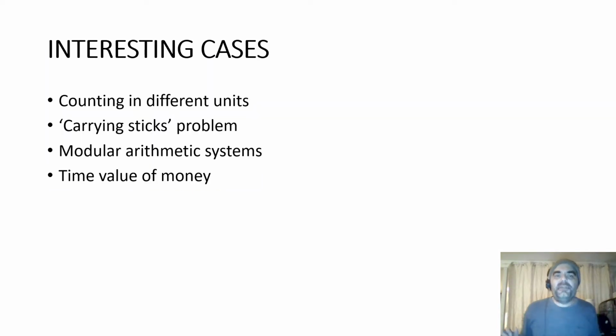Now, what I'm going to do is look at some interesting cases that might open your mind up. I'm not challenging any fundamental mathematical ideas. Number one, counting in different units, carrying stick problems, modular arithmetic systems, and the time value of money. These are interesting cases that show the relationship between the social use of number, or the social construction of things, as well as the abstract mathematical world.